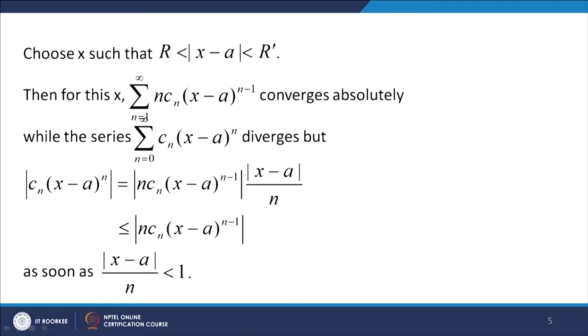So, by the comparison test, since the series sigma n c n (x minus a) to the power n minus 1 is convergent, the series sigma c n (x minus a) to the power n is also convergent. But that is clearly a contradiction, because the series sigma n equal to 0 to infinity c n (x minus a) to the power n diverges for an x which satisfies mod of x minus a greater than r.